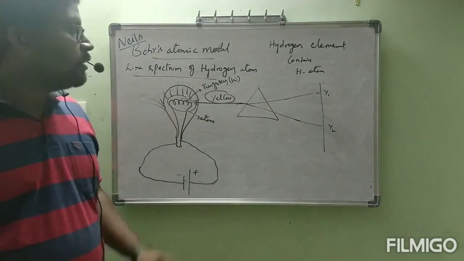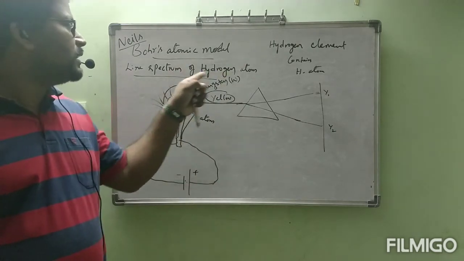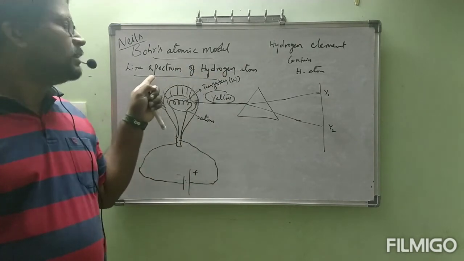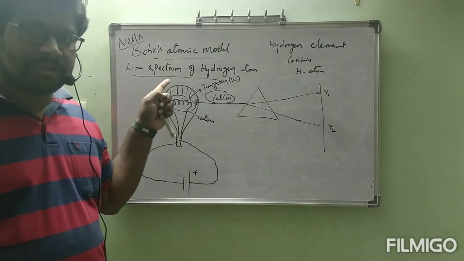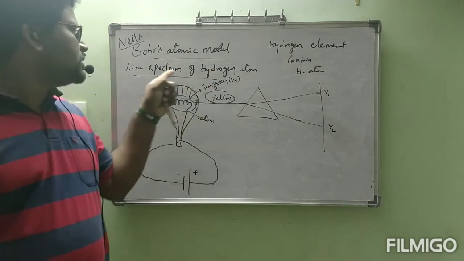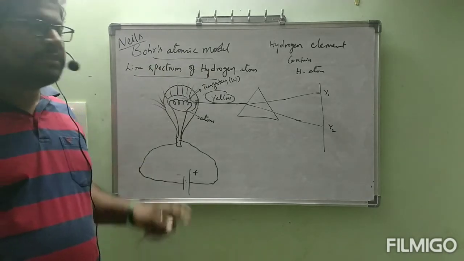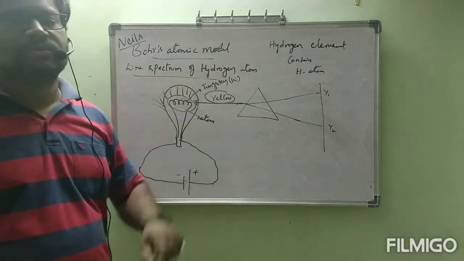Like that, hydrogen also will give a spectrum. That is called the hydrogen spectrum, which is simply called the line spectrum of hydrogen.